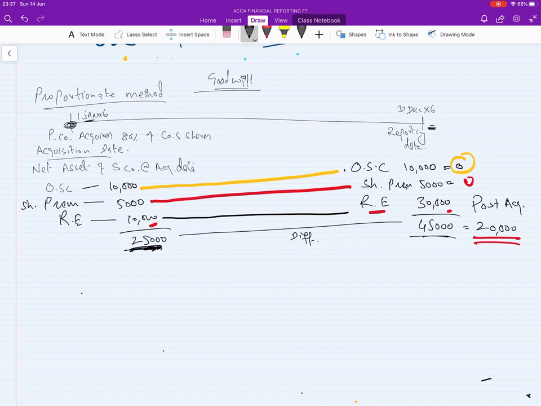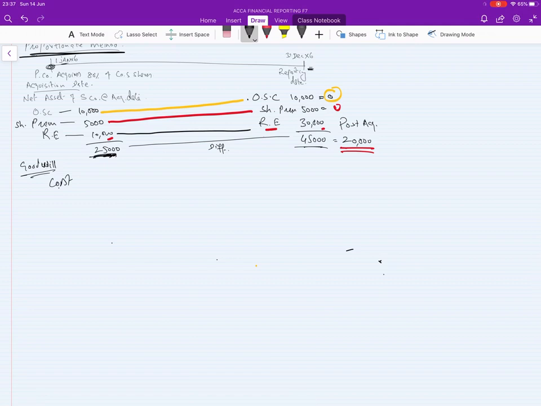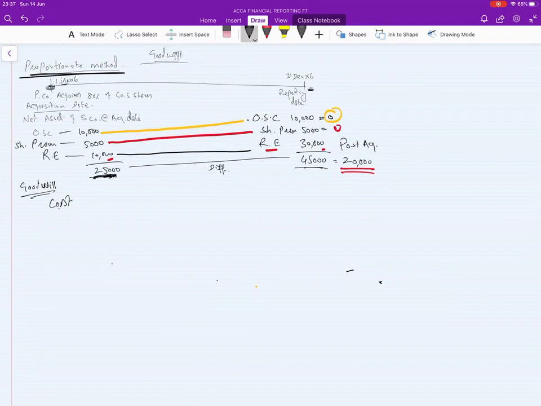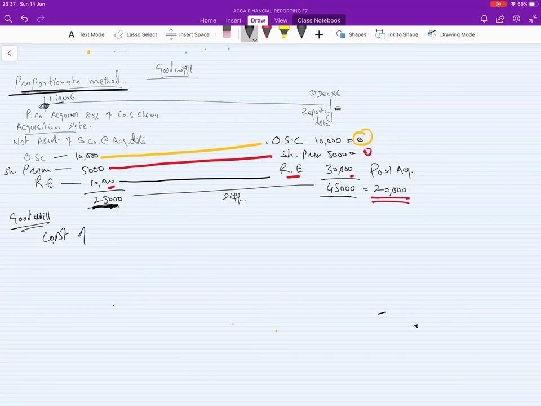How will we calculate goodwill in the proportionate method? First we take the cost of investment, how much we gave to the subsidiary. Suppose the cost of investment is 40,000.